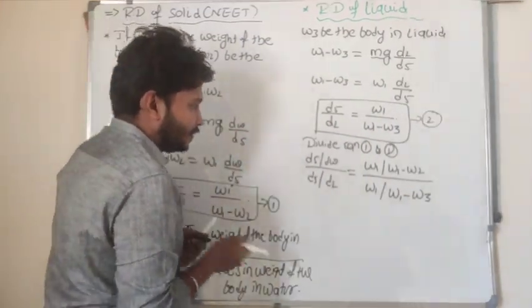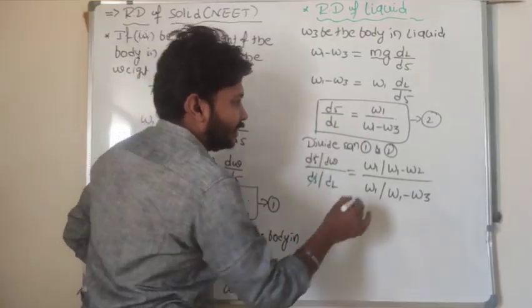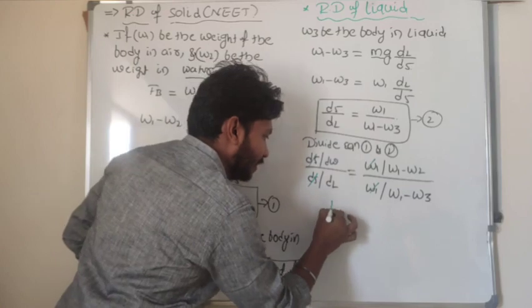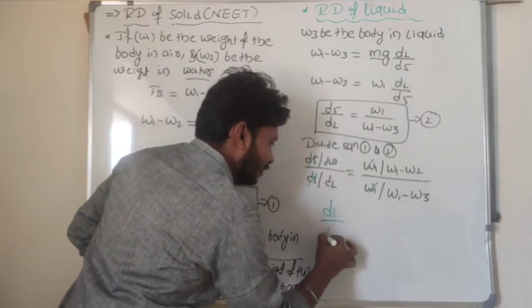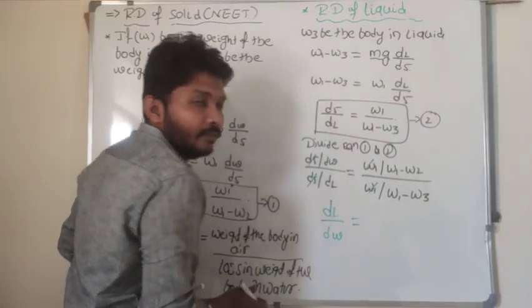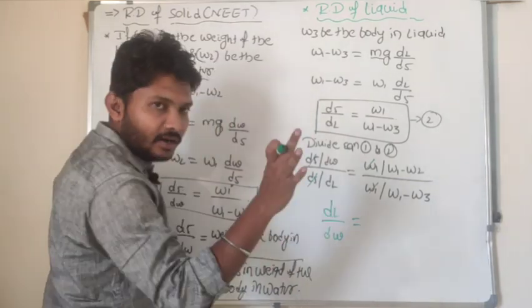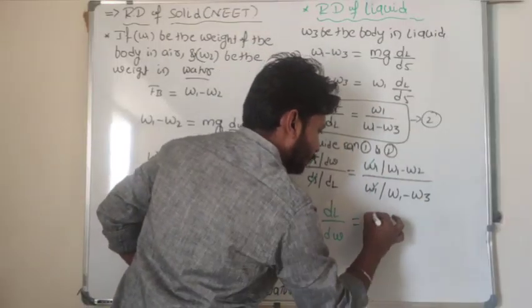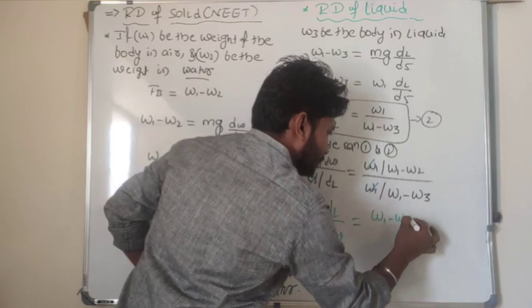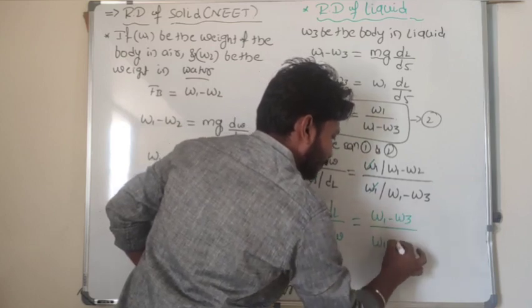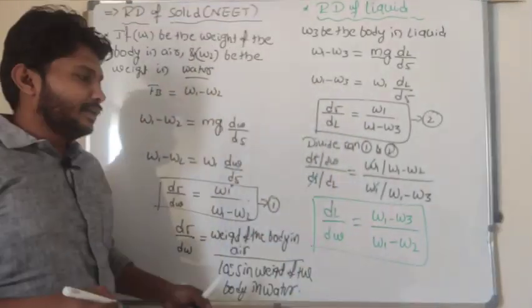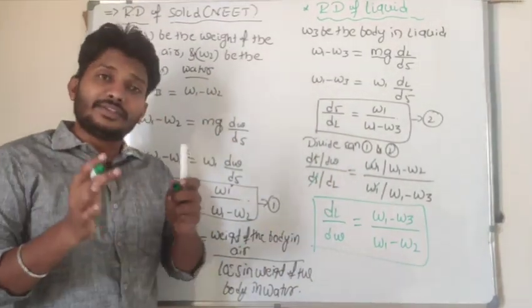In this equation, the density of the substance term gets cancelled out, the W1 term gets cancelled out, and the density of the liquid goes to the numerator. So density of the liquid divided by density of the water is equal to W1 minus W3 divided by W1 minus W2. Look here: this is the density of the liquid divided by the density of the water.